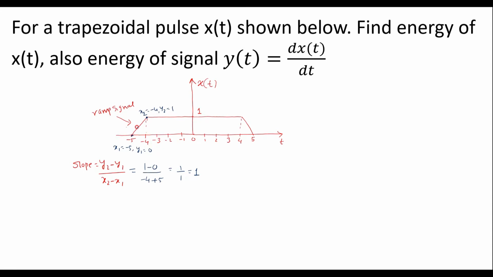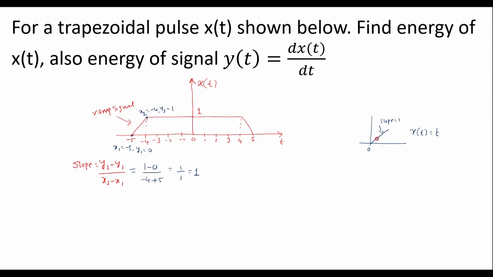Now we'll try to represent this slope in terms of a mathematical equation. We know that if the ramp originates at t equal to 0, having the slope equal to 1, we can represent it as r of t and its value is t. Now comparing this ramp with this ramp signal, we can observe that here the ramp begins at t equal to 0, here the ramp begins at t equal to -5.